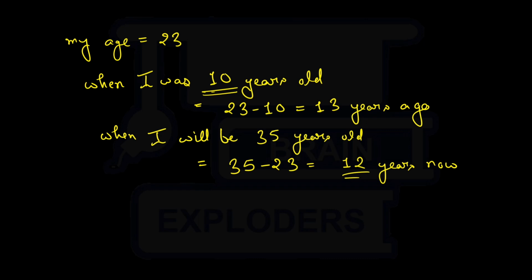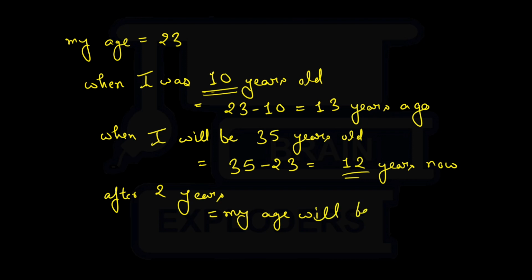Now two more things, just the reverse of these. If I write "after 2 years," then relating these 2 years with my age, I am talking about the period when my age will be 23 plus 2, that is 25 years.